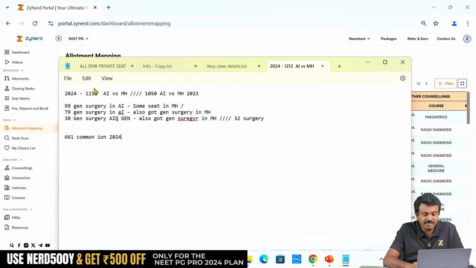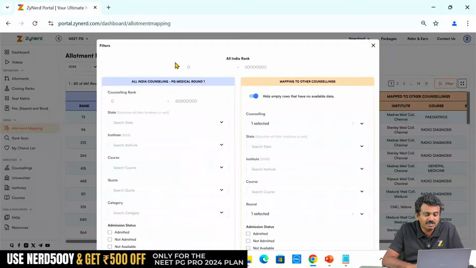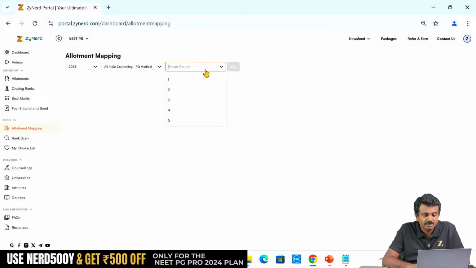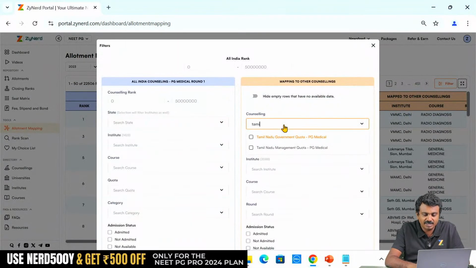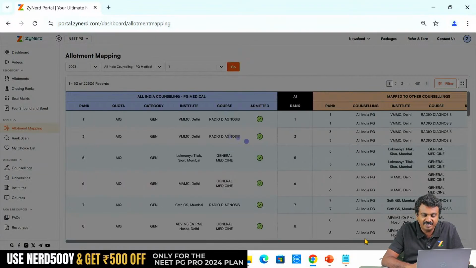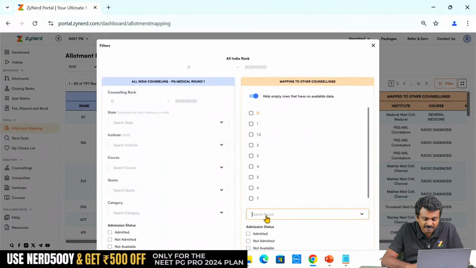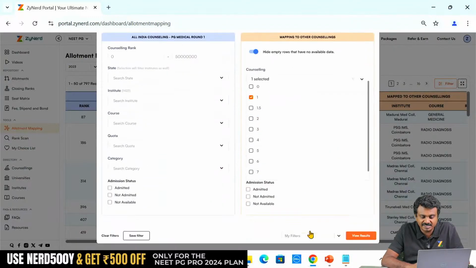in 2024, right? Now in 2023 what was it? I can just go back and, in a few seconds, select Tamil Nadu counselling, and in a few seconds you get every piece of information that is available. It was possibly, this is round 1, I have to select round 1 over here because all round data is available.